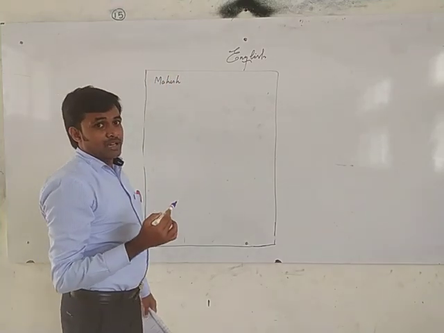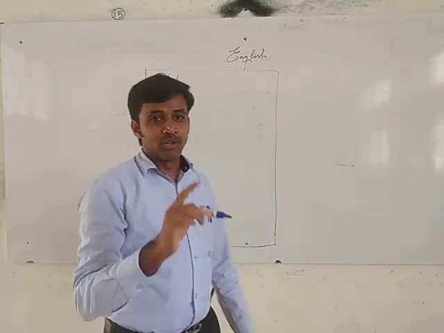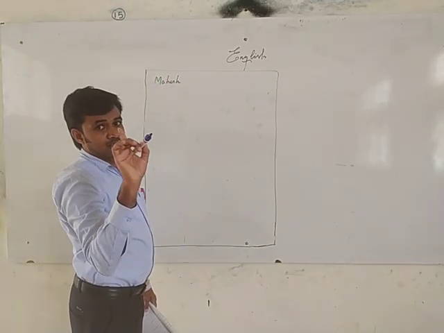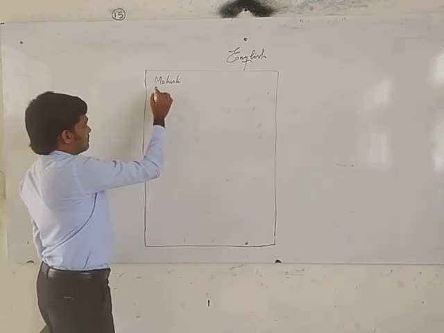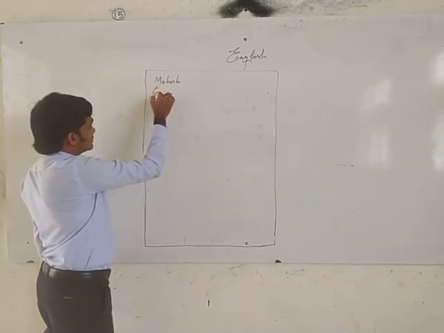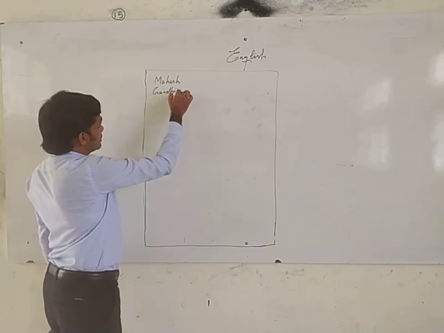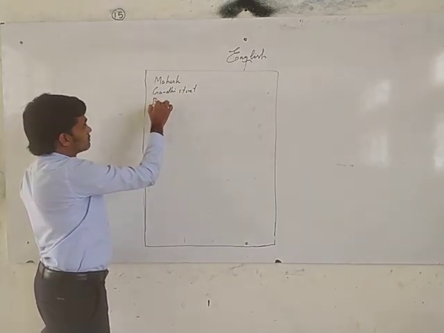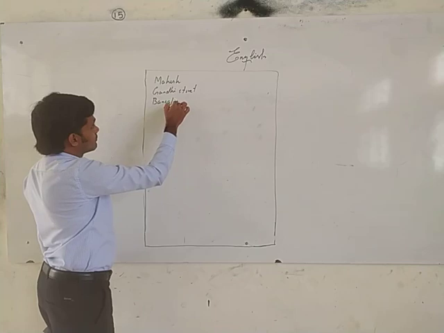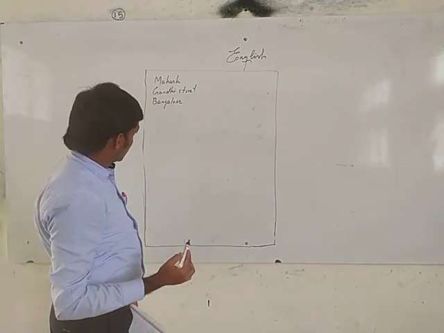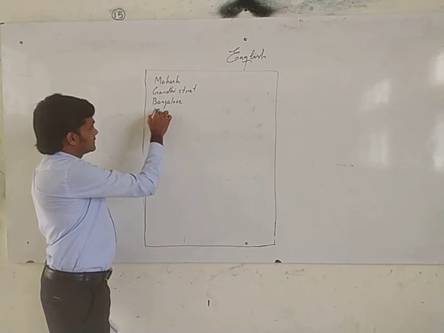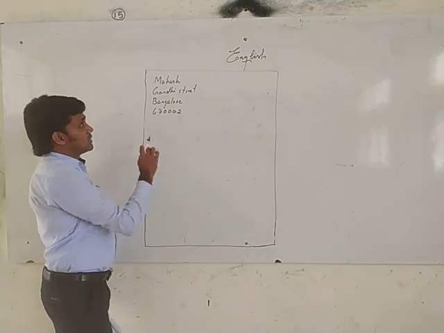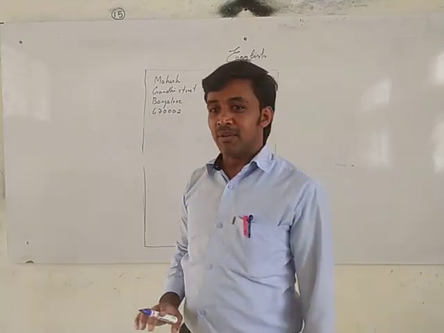Mahesh. Okay, after that, is a comma needed or not? No. Don't keep anything. Remember that you should not write "from" here. Don't write it. Mahesh, Gandhi Street, Bangalore, pin 670002. Okay, so the from address is ready. The from address is already ready.